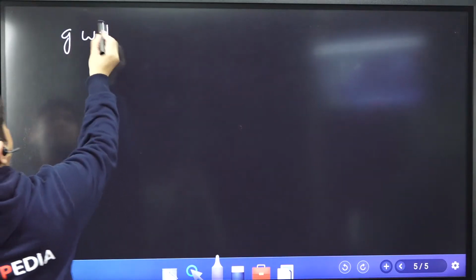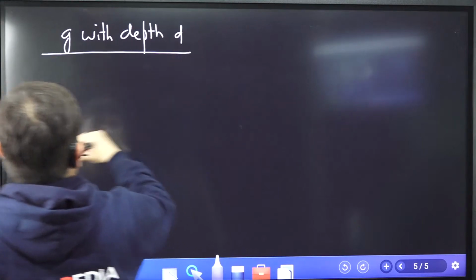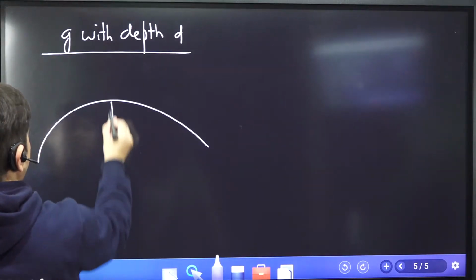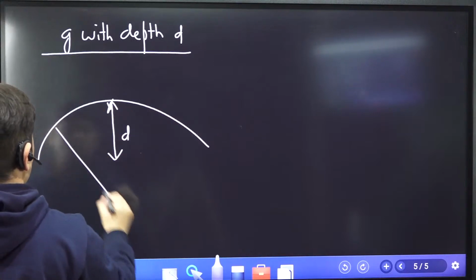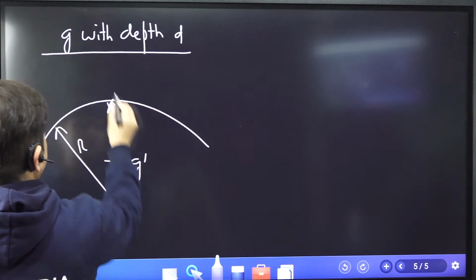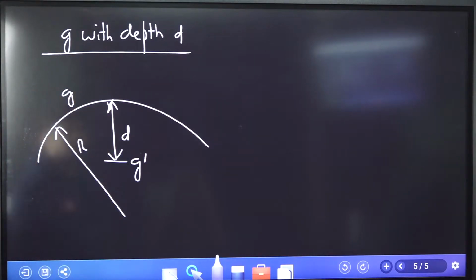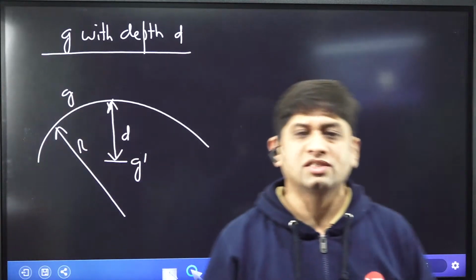Done. I go forward now and find out how acceleration due to gravity changes with depth. So g with depth, let's say d, is a very, very simple formula. Let us say from the surface I am taking d meter below the surface of earth. This is the radius, and I am calculating g dash. Now g is the acceleration due to gravity on the surface, and g dash is acceleration due to gravity d meter below the surface of earth.